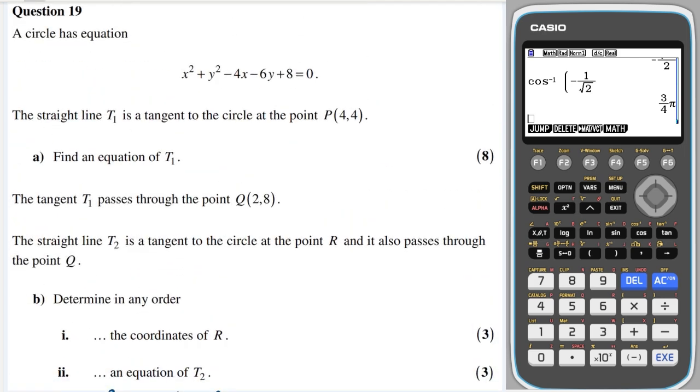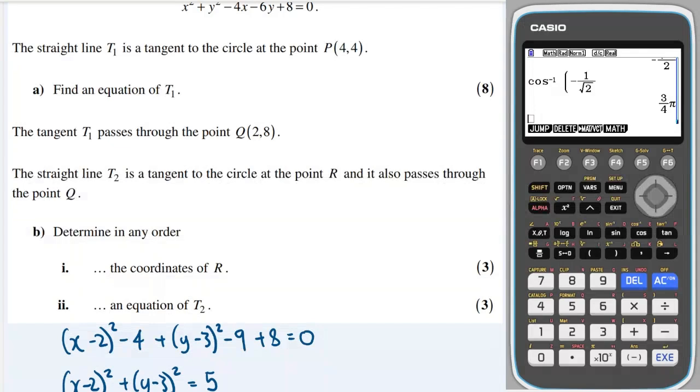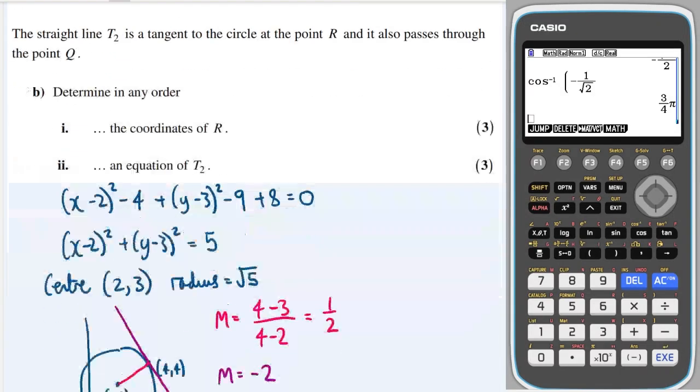Okay, next point, it says the tangent T1 passes through this particular point 2, 8. The straight line T2 is tangent to the circle and also passes through Q. Determine the point R and the equation of T2.